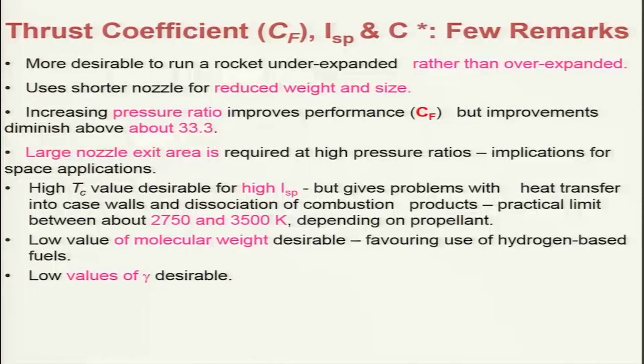Low values of gamma are desirable, as I told earlier, because you can get a higher specific thrust, but however it is not that easy to get.